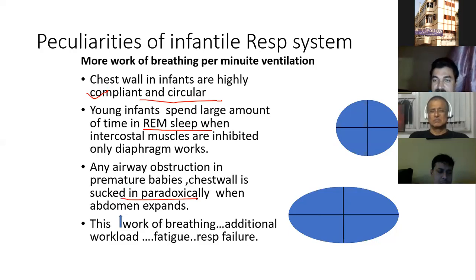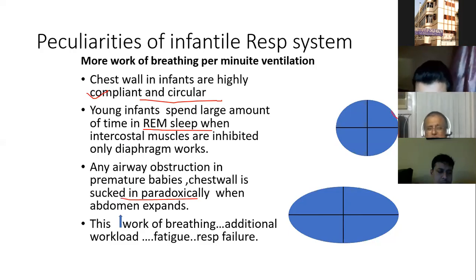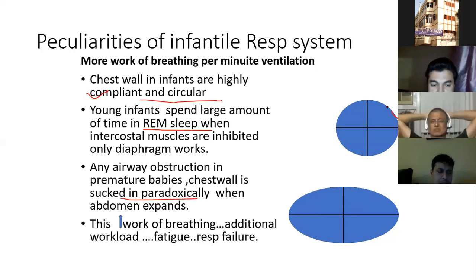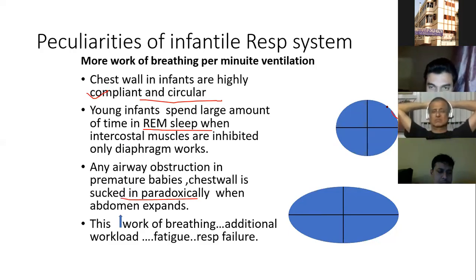So if there is a minimal amount of hypoxia in a case of pneumonia or bronchiolitis, then the advantage of the bucket handle and pump handle movement is very minimal in a circular chest wall, and they get easily fatigued. Your muscles are working but not giving maximum ventilation.